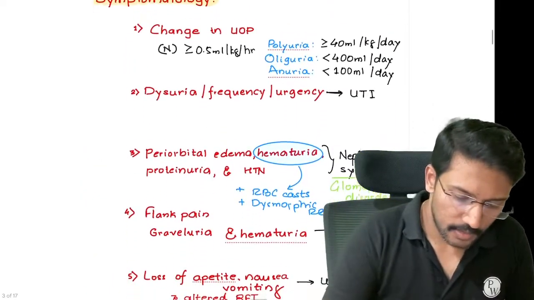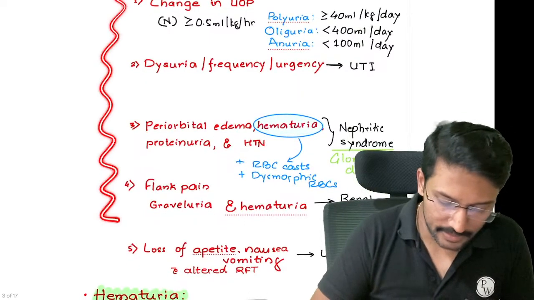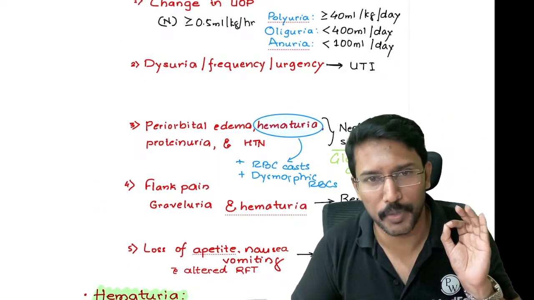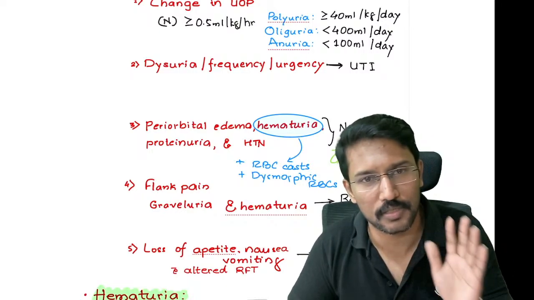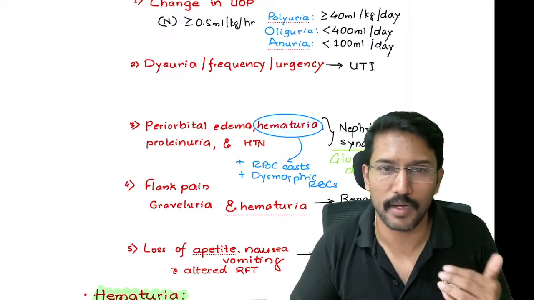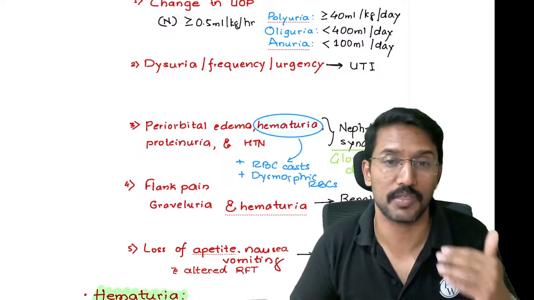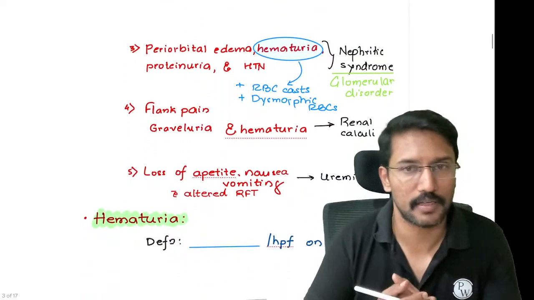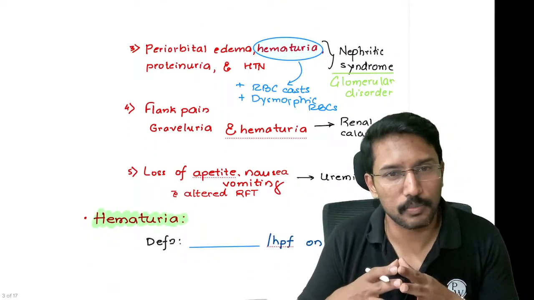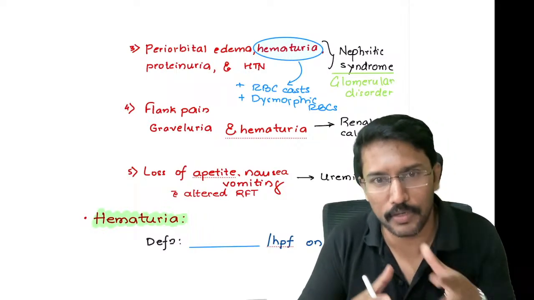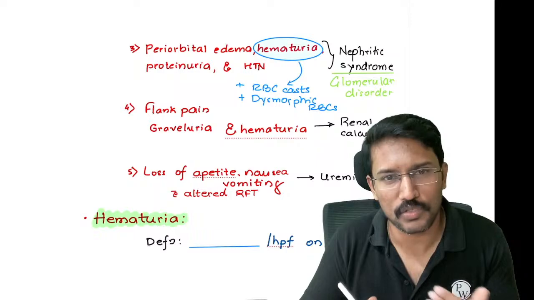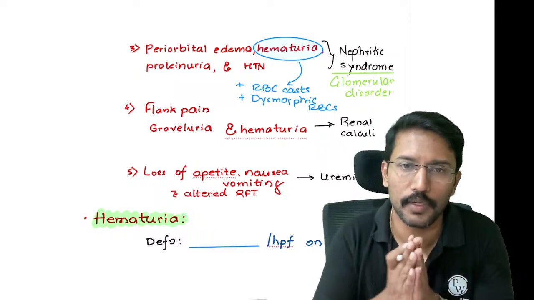So these are some clinically oriented, clinical vignette type of questions that they can ask, and now we know how to recognize, right? If you have a patient with dysuria, frequency, urgency, think of UTI. Periorbital edema, hematuria, proteinuria, hypertension, especially hematuria with dysmorphic RBCs, RBC cast, think of nephritic syndrome. If there is flank pain, gravelluria and hematuria, think of renal calculi. Loss of appetite, nausea, vomiting with altered RFT, think of uremia.